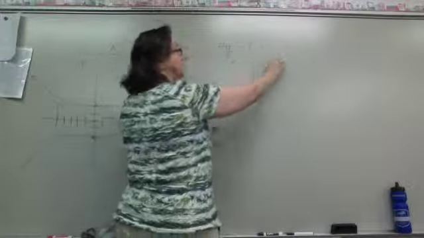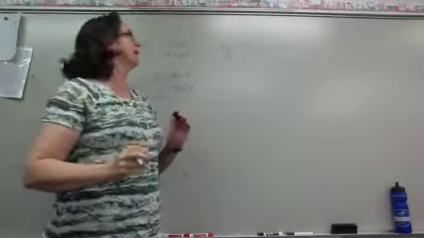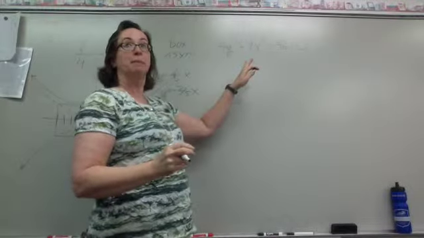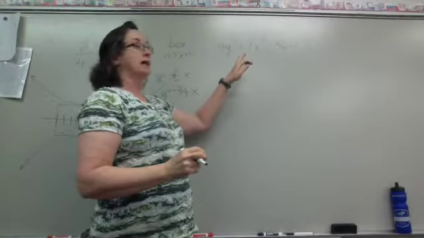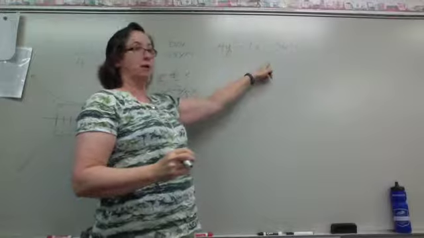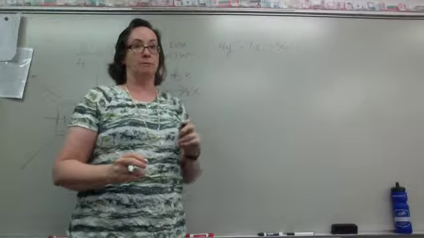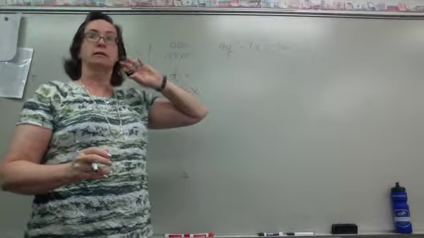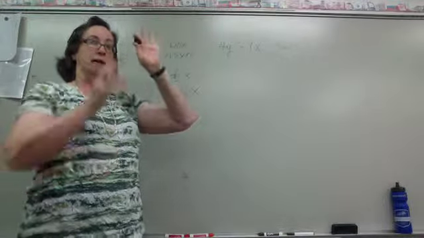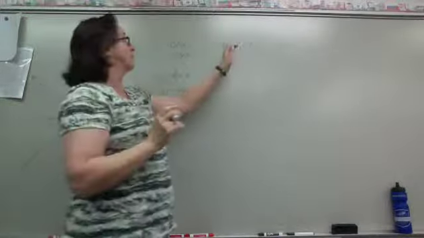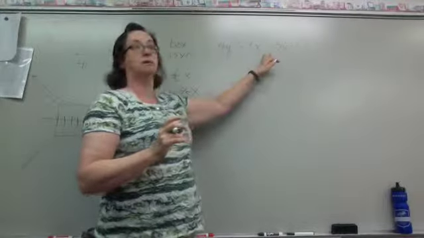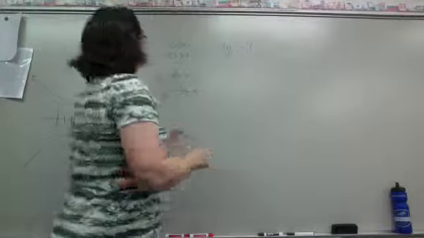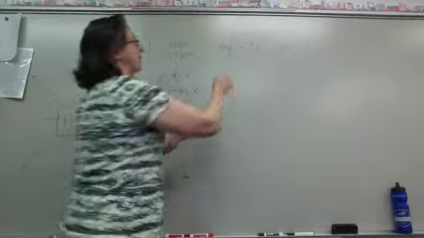So here, this is another hyperbola. How do I know it's a hyperbola? Because I have two squared terms, and I have a minus in between them. So this one is going to be what kind of orientation? Y-axis, right? Because the y squared is positive and the x squared is negative. So it's going to look a lot like that one, but it's going to have a different axis.